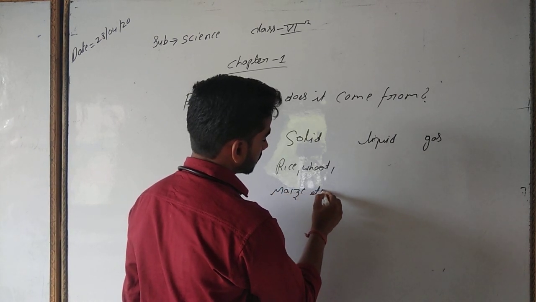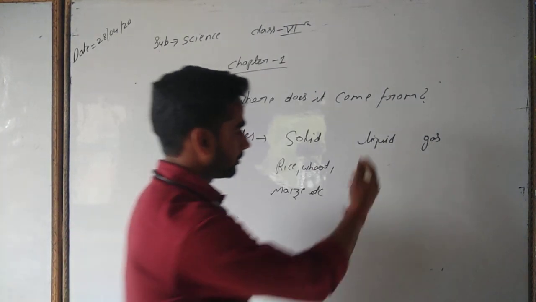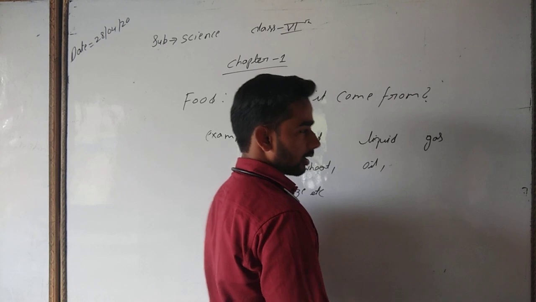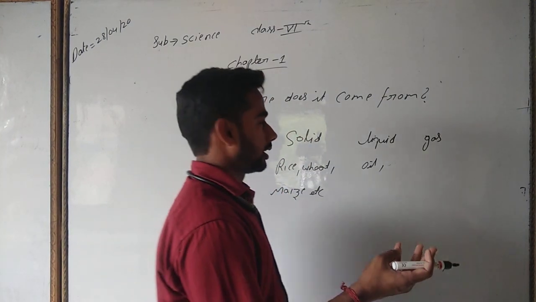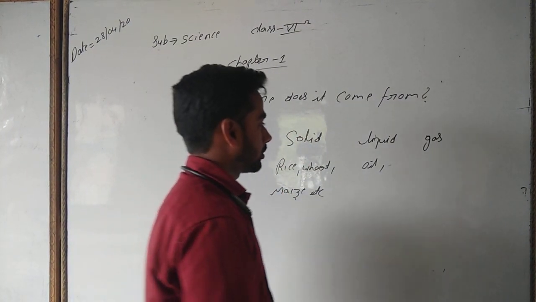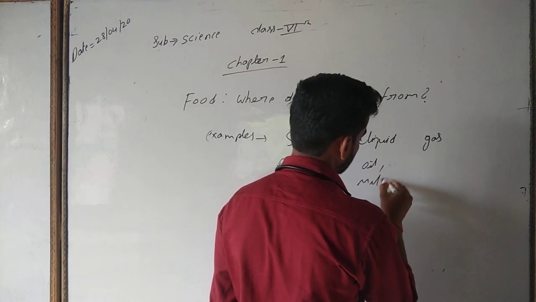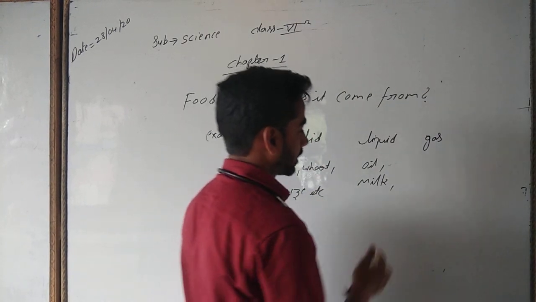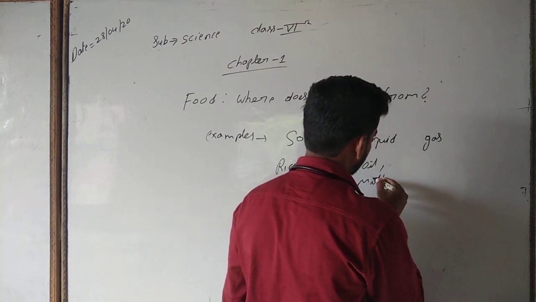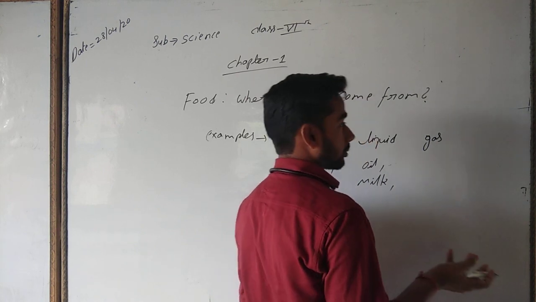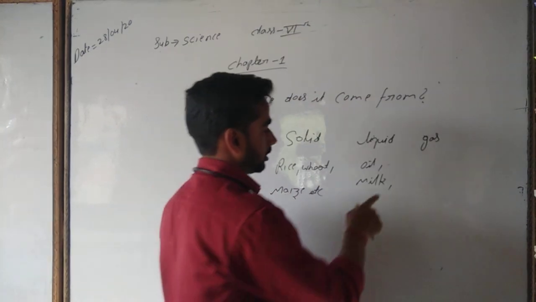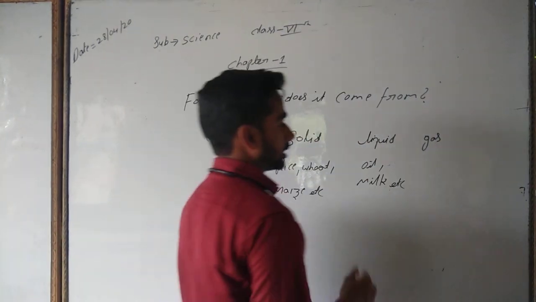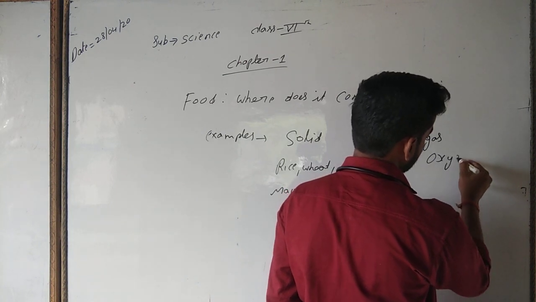Now liquid foods are such as all types of oils, such as mustard oil, vegetable oil, and milk. Milk is also a type of food. There are types of milk: goat milk, buffalo milk, cow milk, etc.